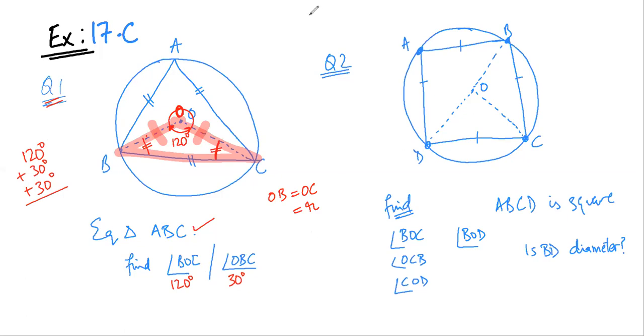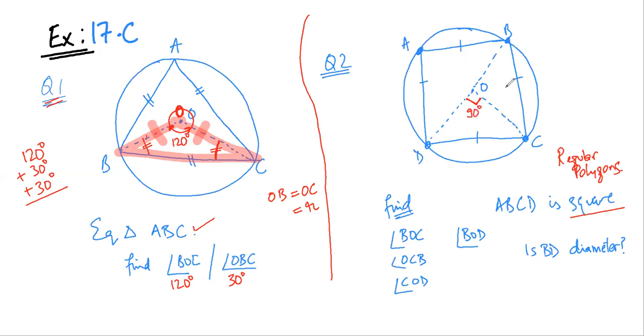Okay, so let's move on to question number 2. Question number 2 is that ABCD is a square. Again, this equilateral triangle and this square are regular polygons. And I hope now it is clear that this angle is actually equal to 90 degree.